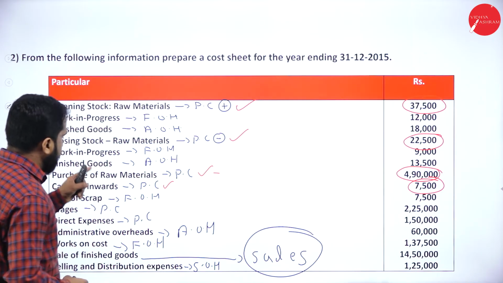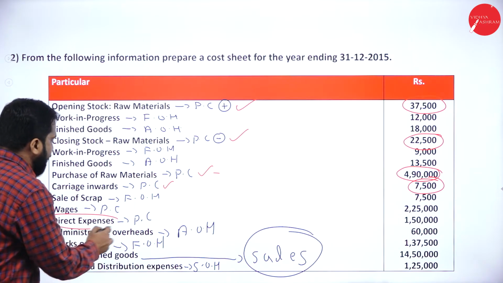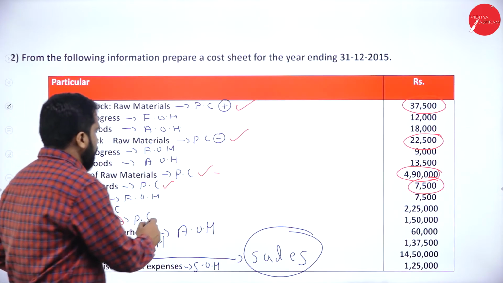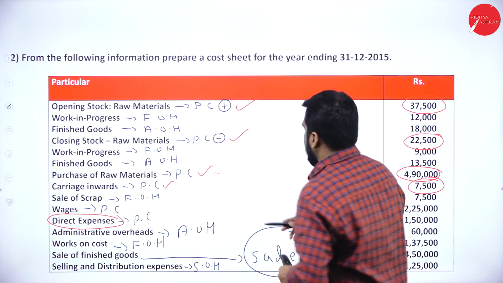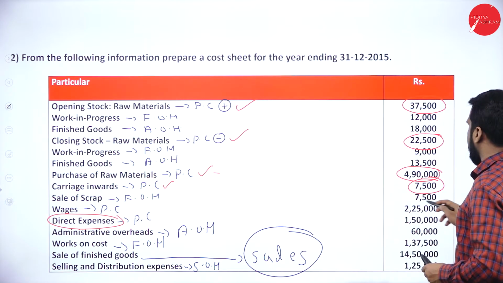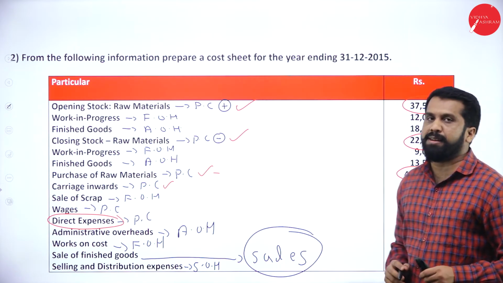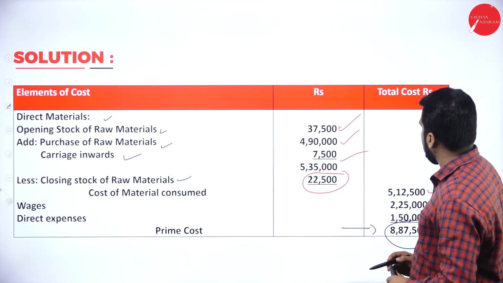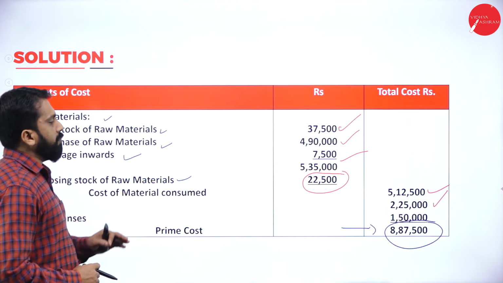Is there anything related to prime cost? Yes, direct expenses we have. How much is it? Your direct expenses come around 2,25,000. Now, add 2,25,000. One more you have.